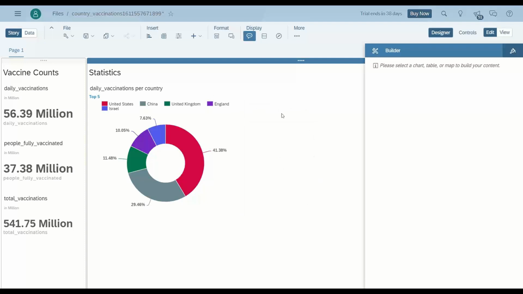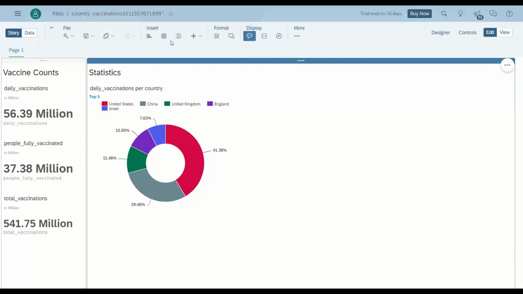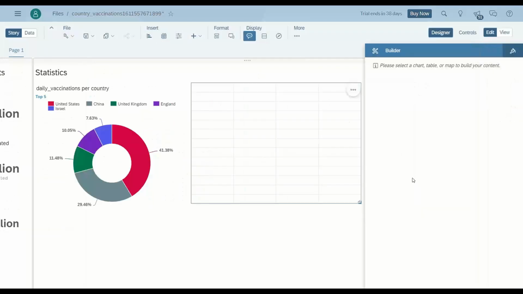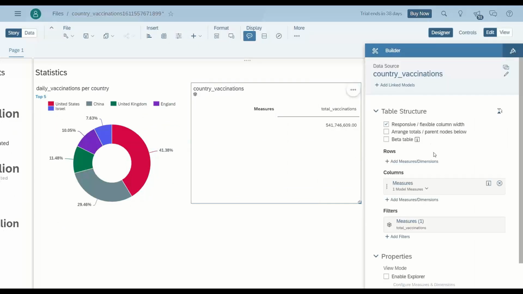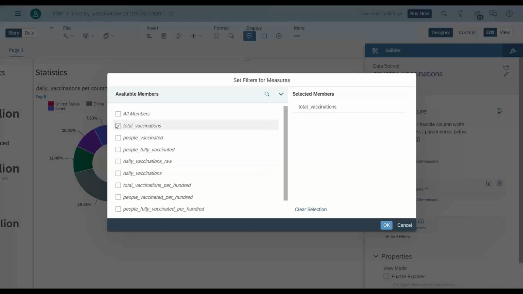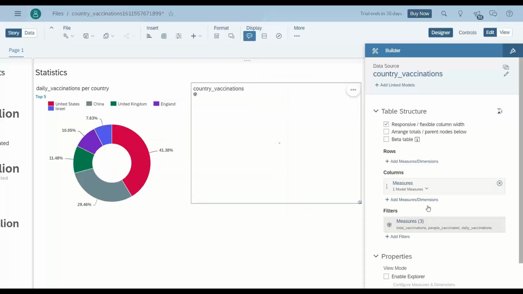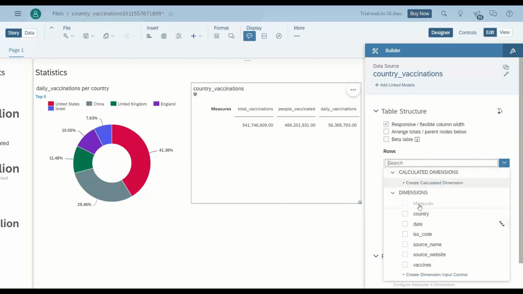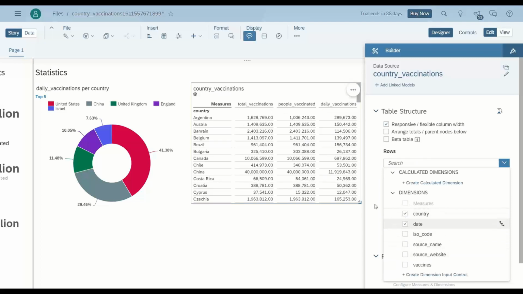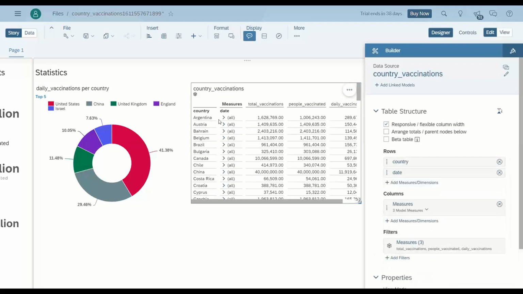Nice. So next is going to be a table where I wanted to show per country, per date, how many vaccinations have been provided. So let's add a table control. And now I will just choose the people total vaccination, people vaccinated, and daily vaccination count. And I wanted to see that per daily basis. So let me add a country and a date. So you will see here the country and the date, of course.